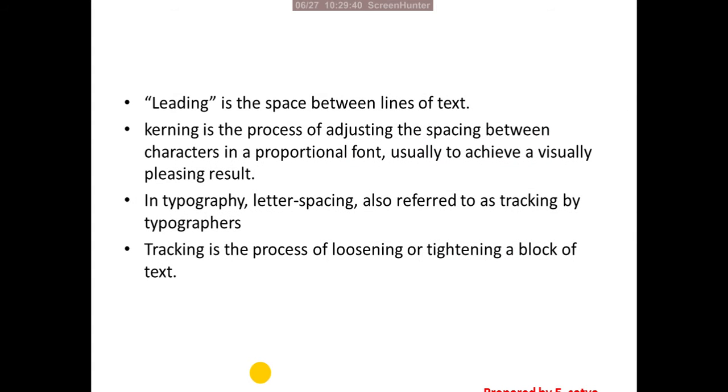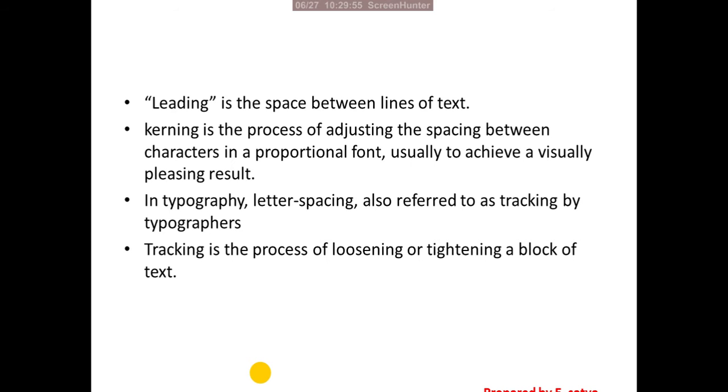Next, leading. So what is leading in typography? Actually, leading is the space between lines of text. Sometimes we type many lines, so the space between lines of text is called leading.